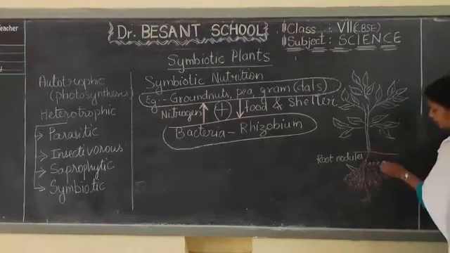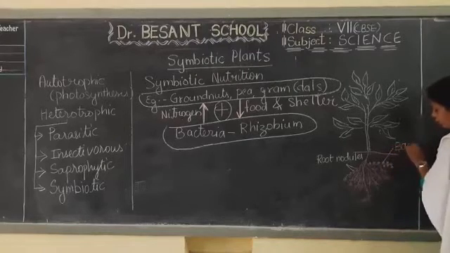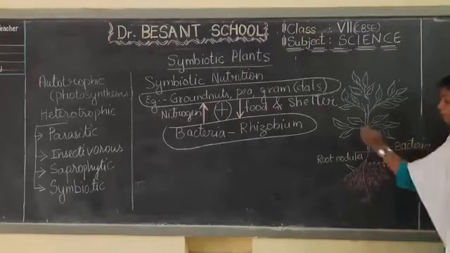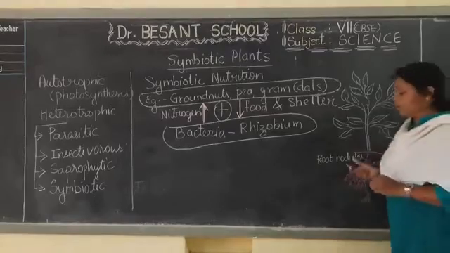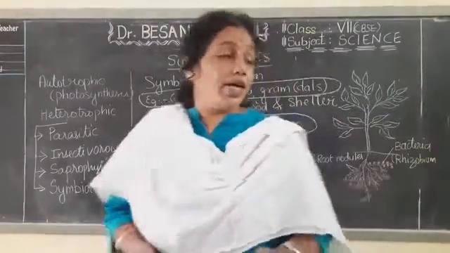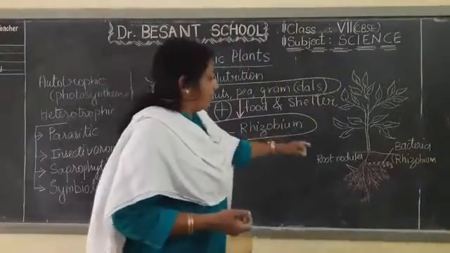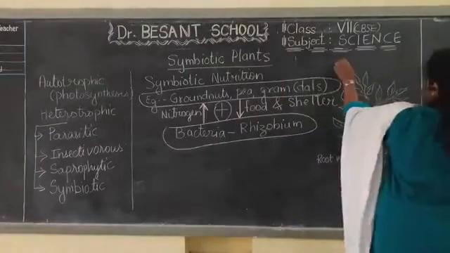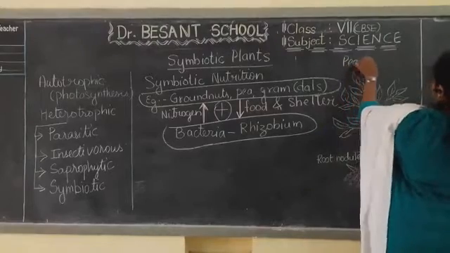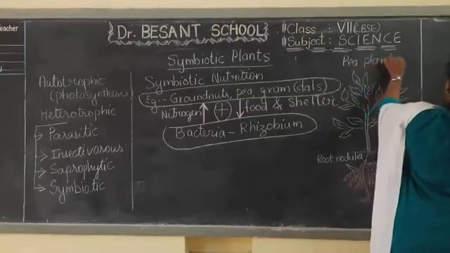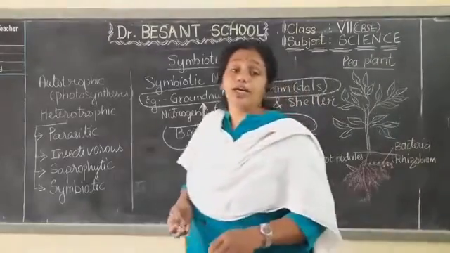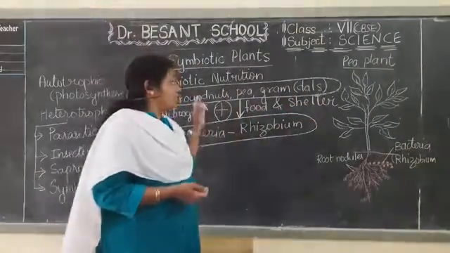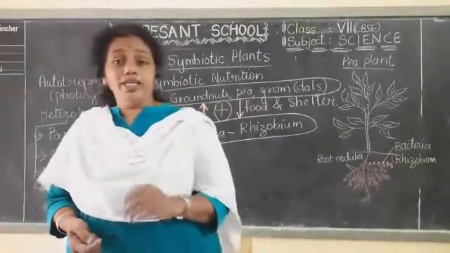So this is bacteria. Okay, which bacteria is it? I have given the example there. Rhizobium. This is rhizobium. Okay, the bacteria rhizobium. So we see that the plant, you can consider this as the pea plant. Can I write it here as pea plant or a groundnut plant? Okay, in the roots we can see the bacteria showing a symbiotic relationship or the symbiosis. Okay, this is one example.